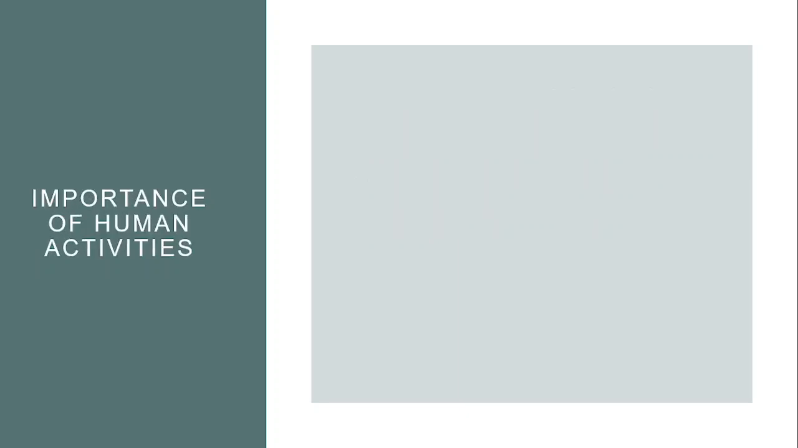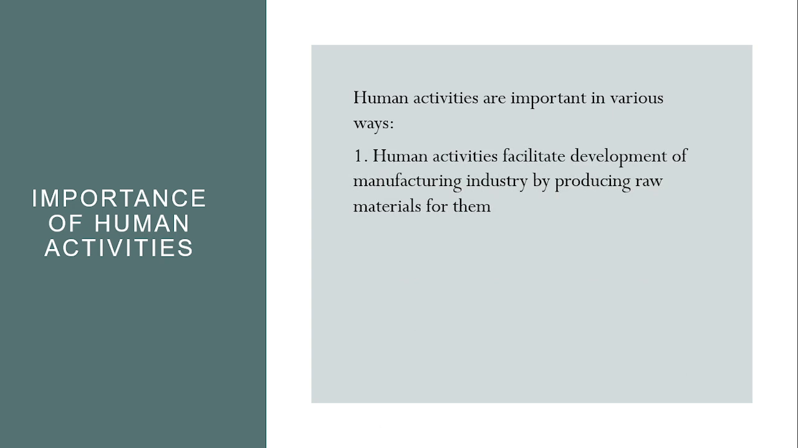Now, let's see the importance of all these human activities. We've seen these various human activities, so let's discuss their importance in brief. Human activities are important in various ways. The first one is that they facilitate the development of manufacturing industries by producing the raw materials for them. Also, human activities help in creating employment in the country, as people are required to work.